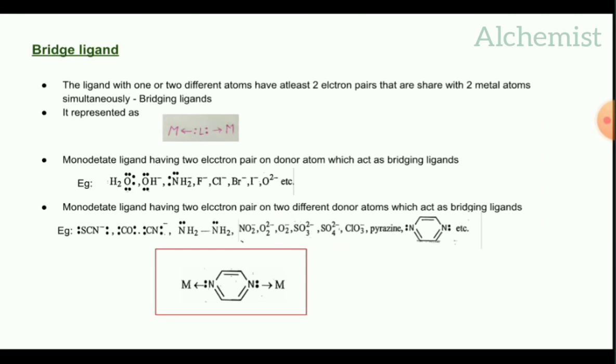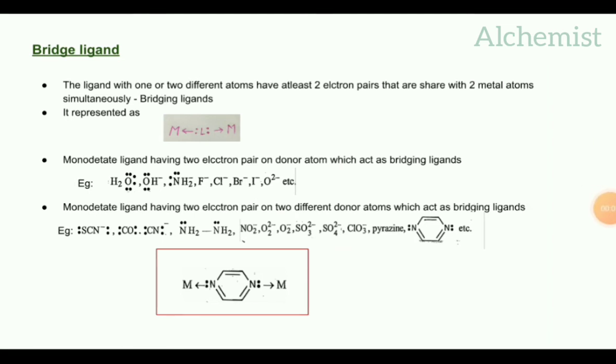In the case of H2O, the oxygen acts as the donor atom. Oxygen has two lone pairs. The two lone pairs of the oxygen atom may be shared with two metal atoms. It will act as a bridge. So this type of ligand is called a bridging ligand.